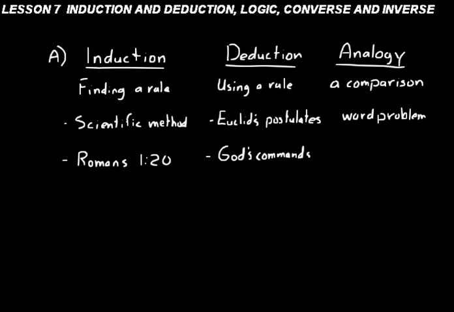And a good example of an analogy in the Bible are Jesus' parables. In Jesus' parables, He uses concrete examples to reveal some kind of truth, an abstract truth. An abstract, the word abstract means it applies to a lot of different situations, basically. So an abstract truth would apply in a lot of different situations. In Jesus' parables, He would use concrete examples or things that we could relate to in everyday life, and those revealed an abstract truth about something.